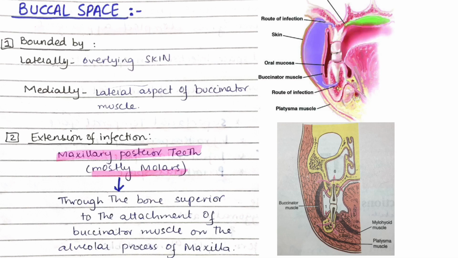Buccal space infection. Buccal space is bounded laterally by overlying skin and medially by the lateral aspect of the buccinator muscle, as shown in the figure. The purple one is the buccal space. Spread of odontogenic infection from maxillary posterior teeth above the attachment of the buccinator muscle leads to buccal space infection. As shown in the second figure, the route of spread of infection from maxillary teeth is above the attachment of the buccinator muscle. That goes into the buccal space and causes buccal space infection.